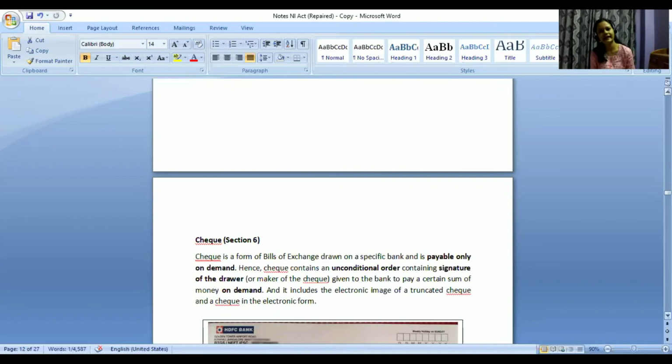And now we have cheque under section 6. So can anyone tell, you know, what is a promissory note, what is a bill of exchange? Can you tell what a cheque is, or how it is different from a promissory note or bill of exchange? If you read the first line, a cheque is what? A cheque is a form of bill of exchange only. So how is it different from the other types of bills of exchange? Can anyone tell how cheques are different from other types of bills of exchange that we have?